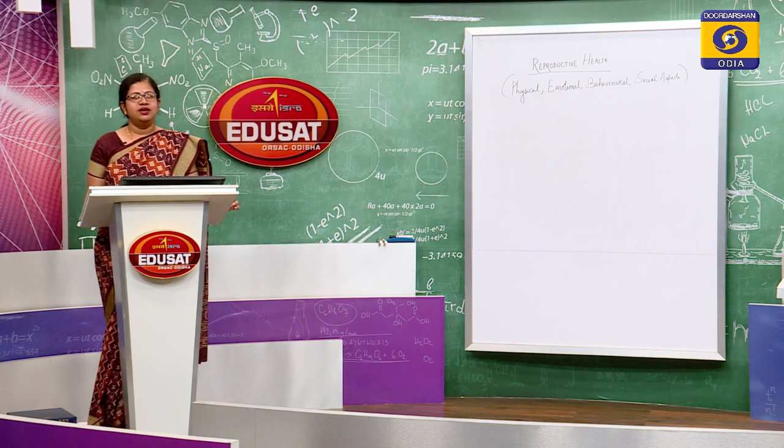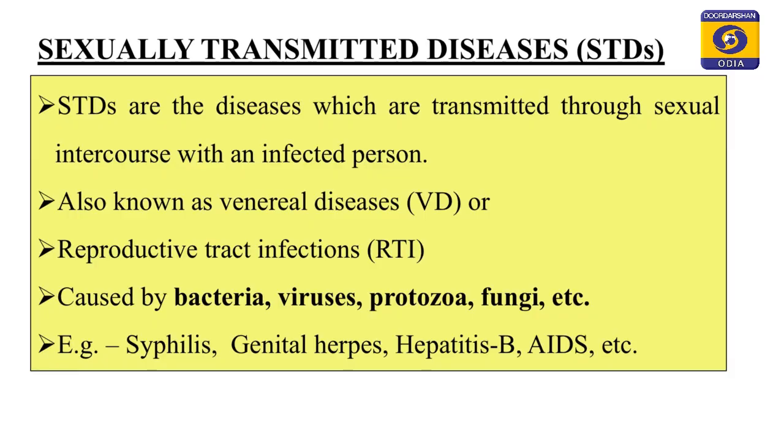Now, let us see what the sexually transmitted diseases are. Sexually transmitted diseases are those which are transmitted through sexual intercourse with an infected person, and these are also called venereal diseases, or reproductive tract infections (RTI). They are caused by various causative agents that include bacteria, virus, protozoa, fungi, etc. Some common examples of sexually transmitted diseases are syphilis, genital herpes, AIDS, etc.